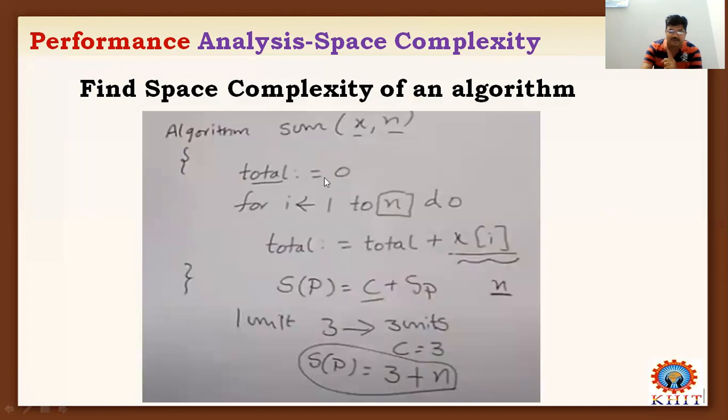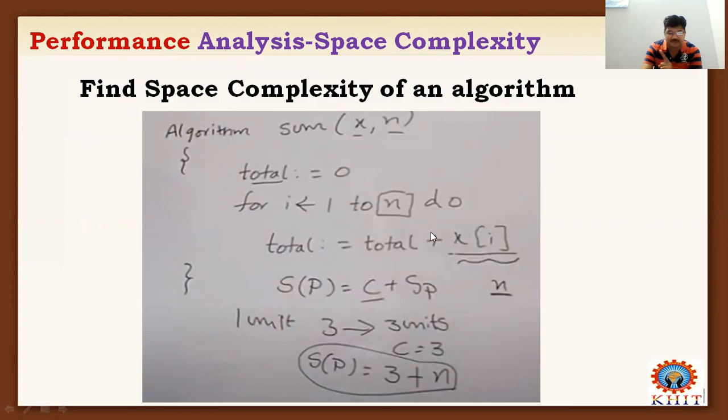There is a for loop, and x of I requires n memory locations for storing the data. Total is equal to total plus x of I is a statement.